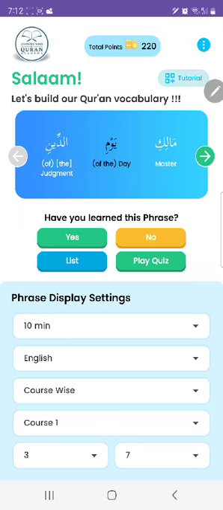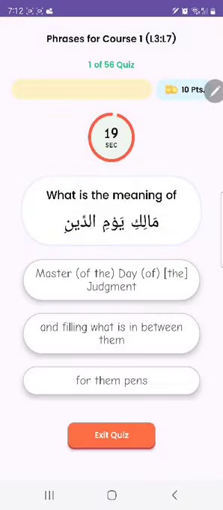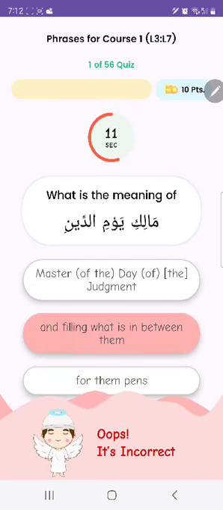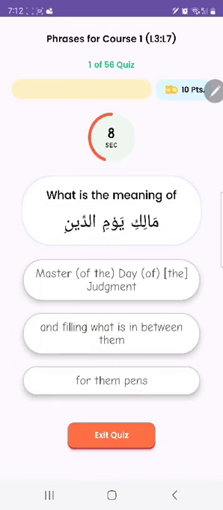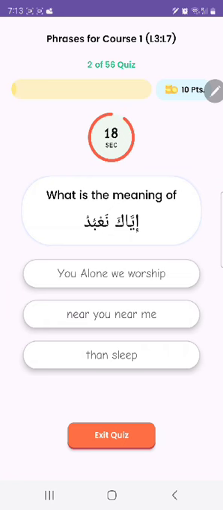By the way, I can also play a quiz of these words. If I touch on play quiz, I can see the question, what is the meaning of Maliki Yawmiddin. So let me take a wrong answer. It says oops, incorrect. Again wrong answer, oops. So it will not move until I answer the right answer within 20 seconds, or it will automatically change to the next question.